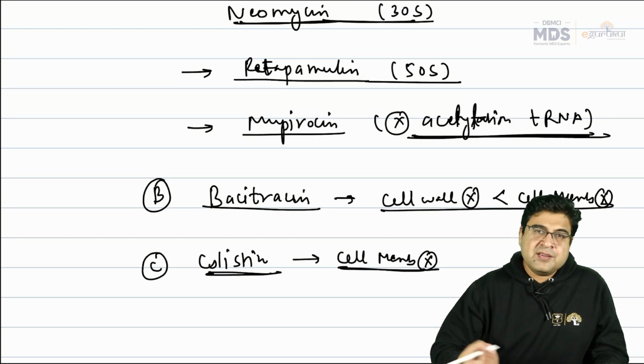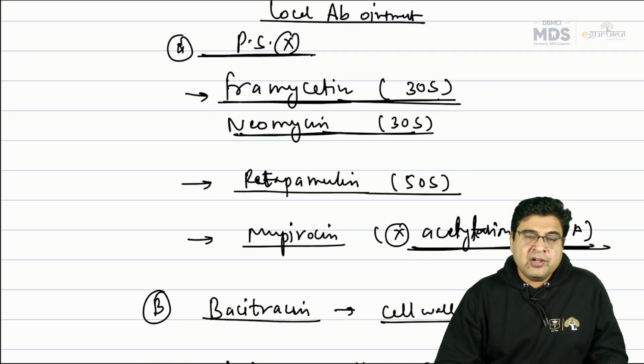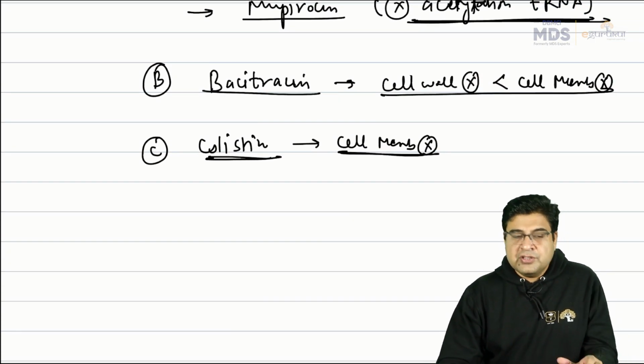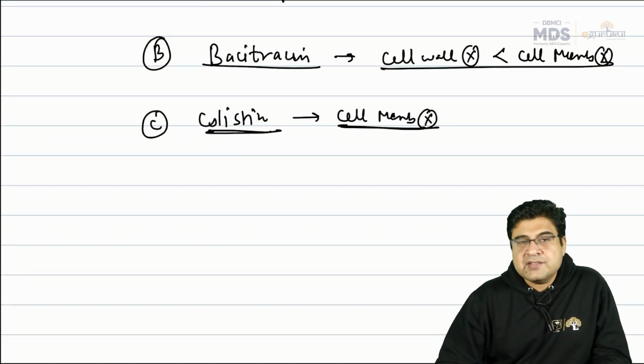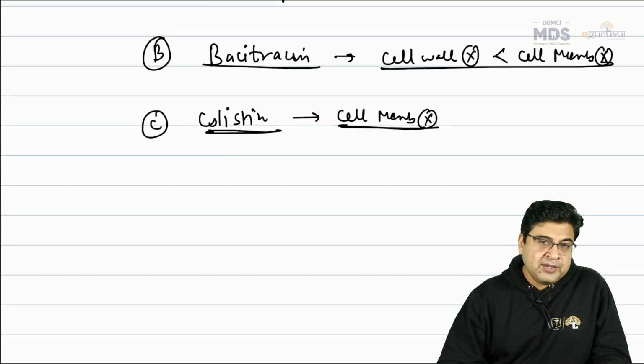I have given some examples of the drugs which are antibiotic ointments, not very important for the exam. So in this video, we have covered the classification of antibiotics: cell wall inhibitors, cell membrane inhibitors, protein synthesis inhibitors, folic acid pathway inhibitors, and the medicines that act on nuclear material. Thanks for watching this video.